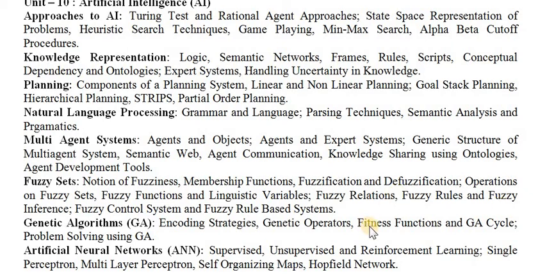And then in the June 2019 syllabus, they included what is called genetic algorithm also, and previously it was not there.